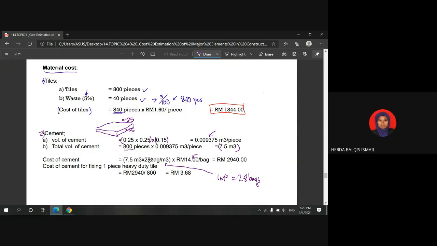So that's why here you can see 7.5 cubic meter, which is the total volume of cement, times 28 bags per cubic meter times the price of each bag, which is 14 ringgit. So you get the cost of cement is 2,940 ringgit.